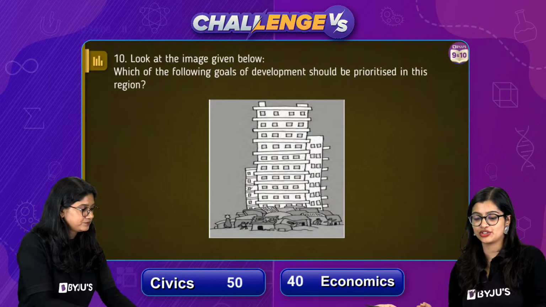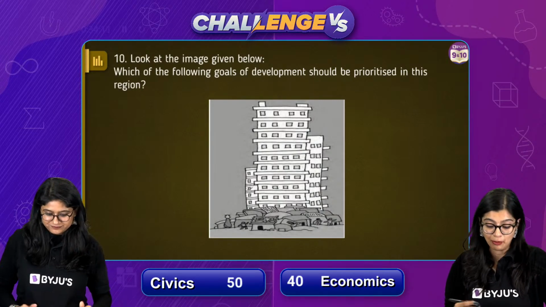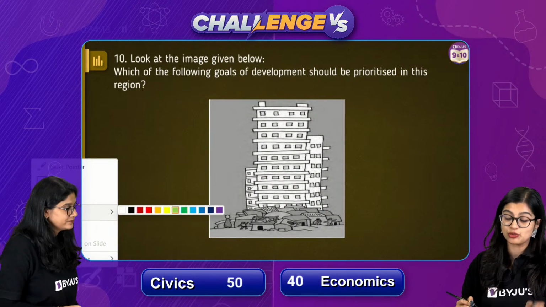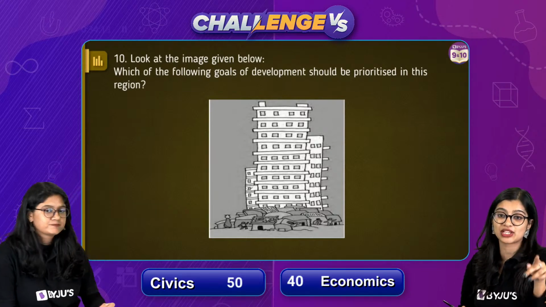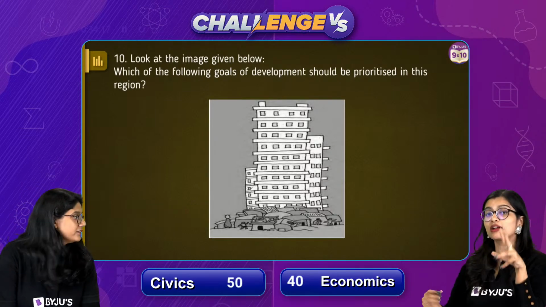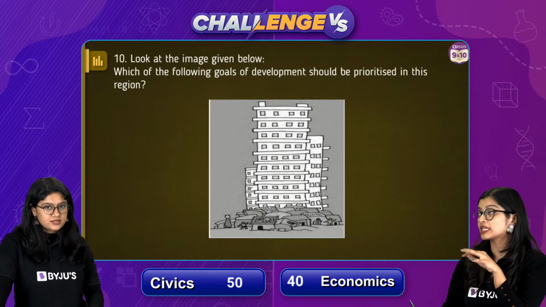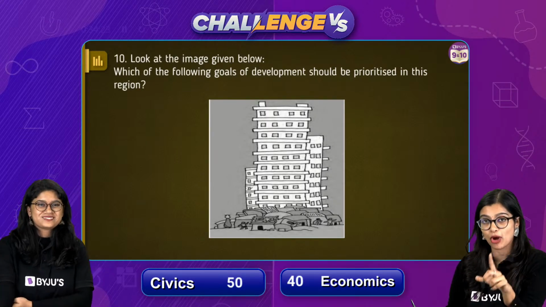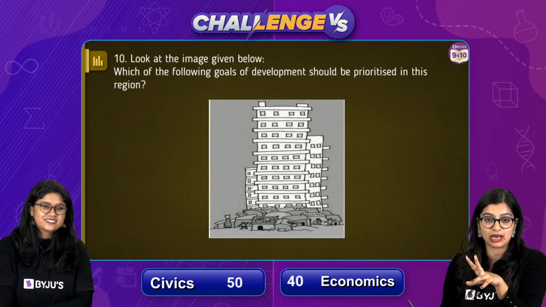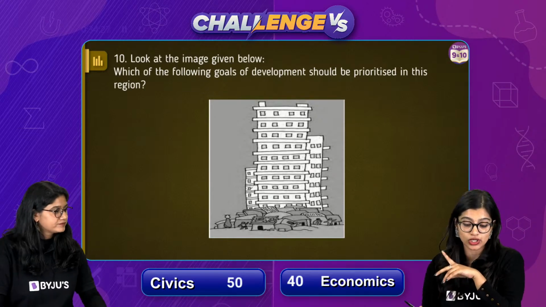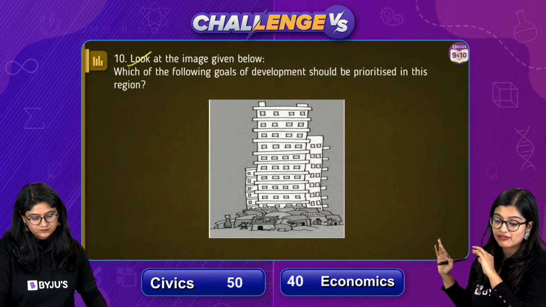Yes, we will do assertion reason, don't worry. Now, very important in your board examination, picture based questions are very common and I think of late, from 2021 onwards, you have started to get picture based questions. It will come in history, it's going to come in political science and it can come from development. So everybody please focus on this. Look at the image given below, right?